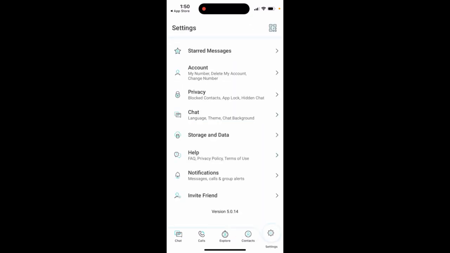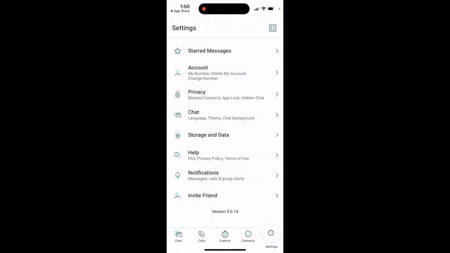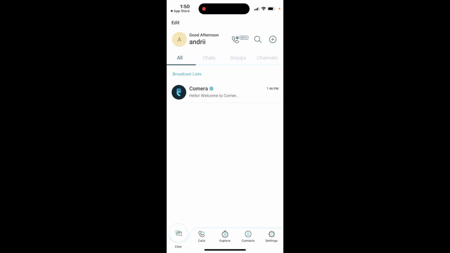And then you have settings. This is your settings, just chat, storage and data. You can select. Yeah, so in a nutshell, that's it. So, a super simple app to start. It offers a lot of free options.